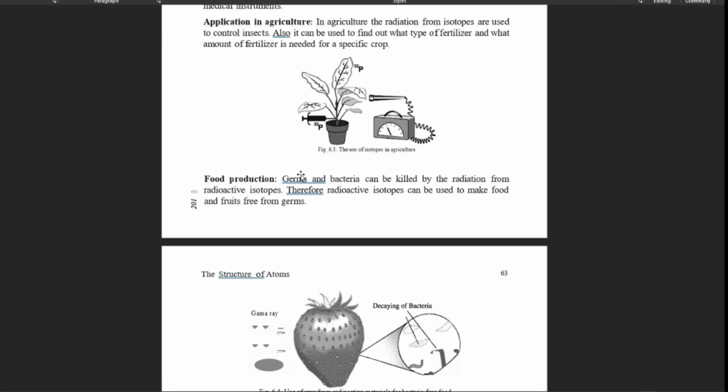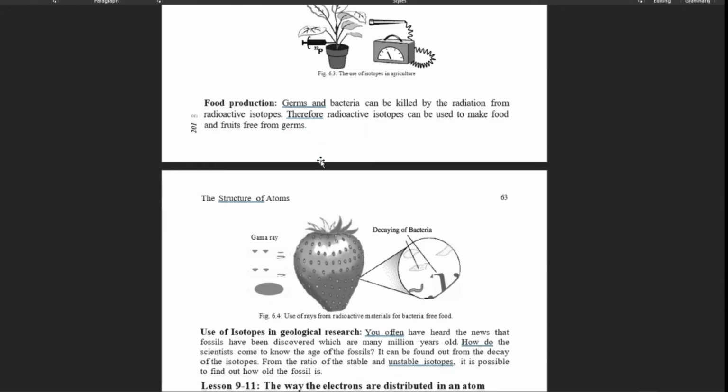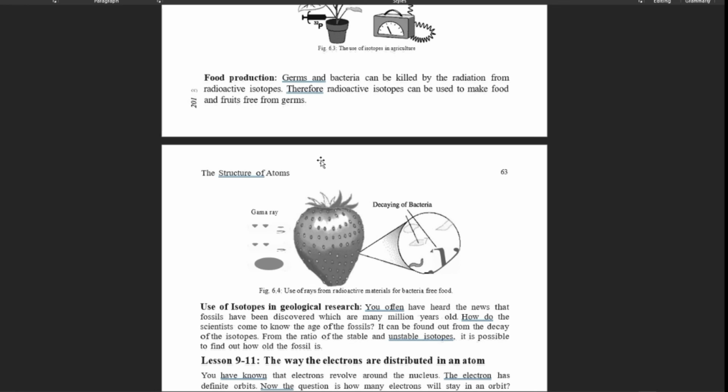Next, food production. Germs and bacteria can be killed by the radiation from radioactive isotopes. Therefore, radioactive isotopes can be used to make food and fruits free from germs. So you can easily make food free from germs. It can also be used to preserve the food. There is an example like gamma ray. It destroys all the bacteria. The gamma ray that is emitted from cobalt-60, as we've seen before, kills the bacteria in food.